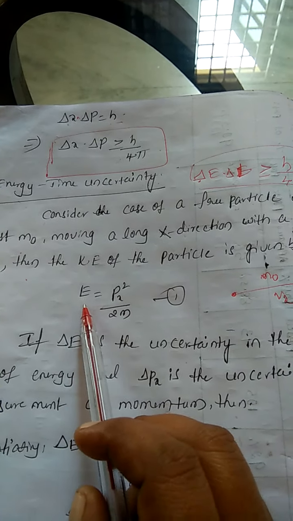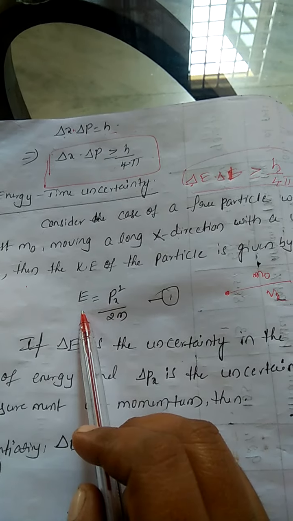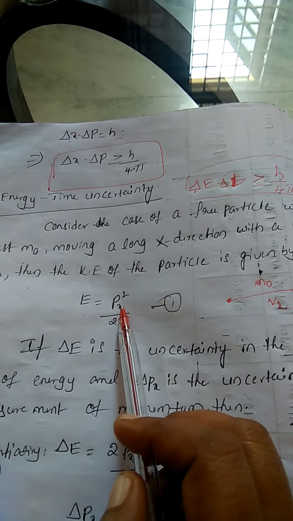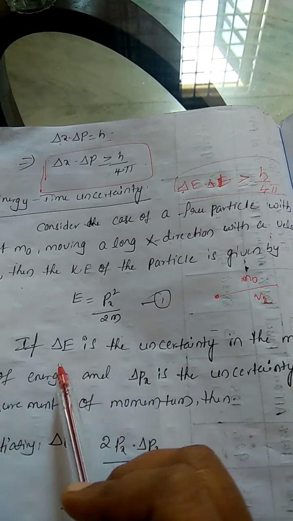Now, from the kinetic energy equation, we know the relation between kinetic energy and momentum: E is equal to p square by 2m. Here p is the momentum of the particle and m is its mass.